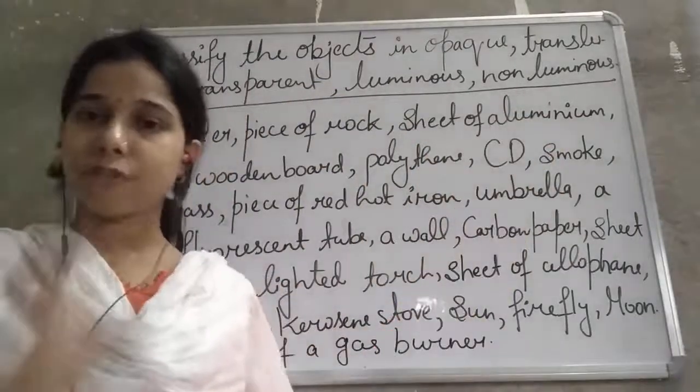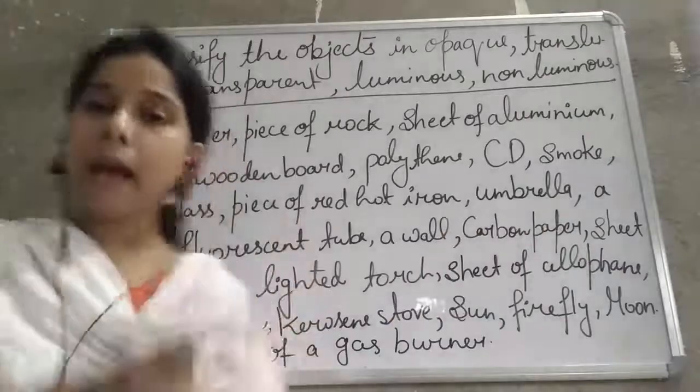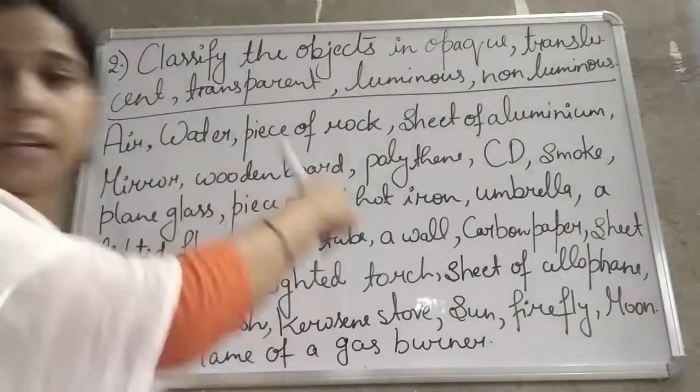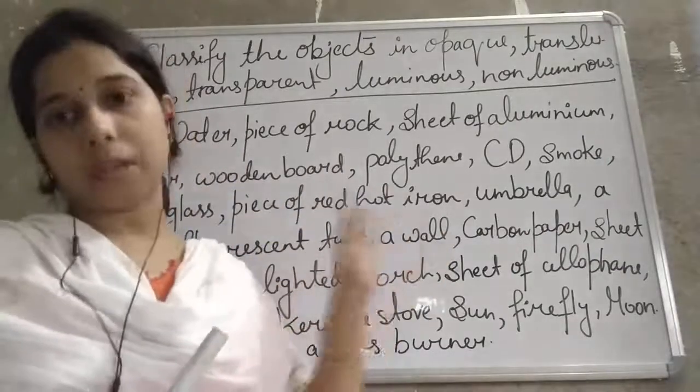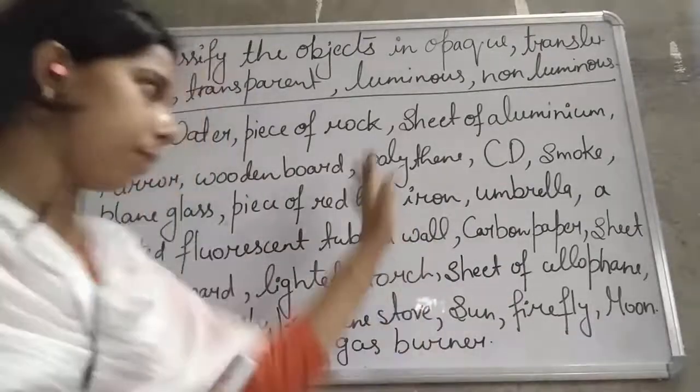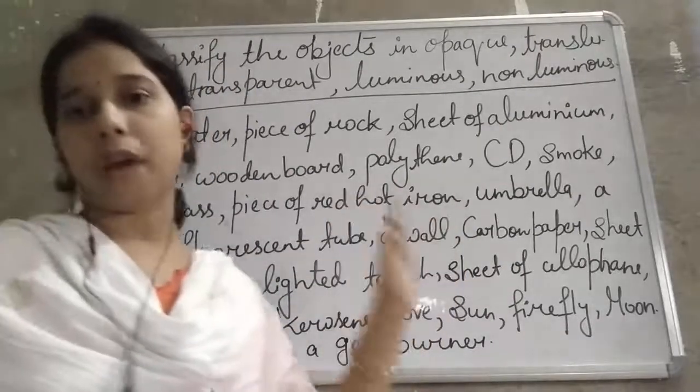By this you have to make different columns, and then you have to tick whether it is luminous or non-luminous. I will show you. Let me explain all this, then I will show you how you have to write it.